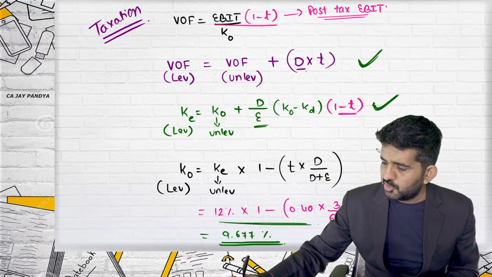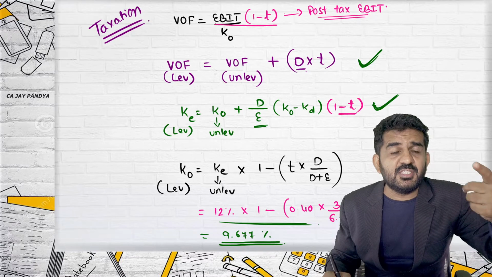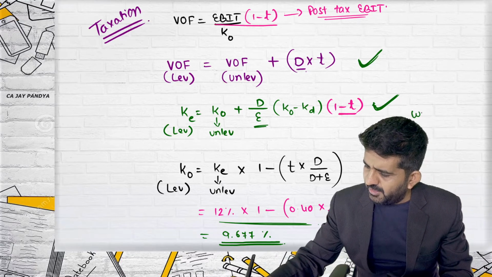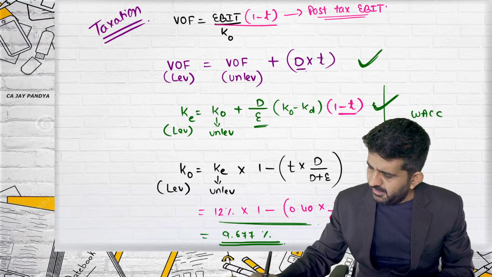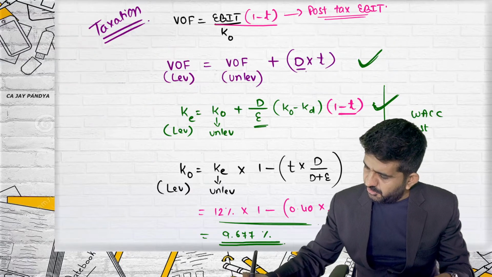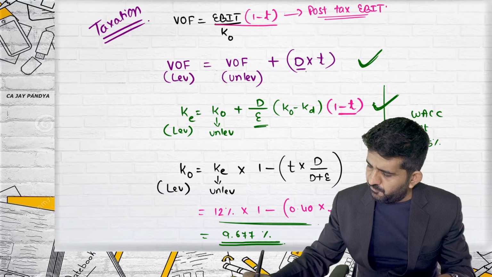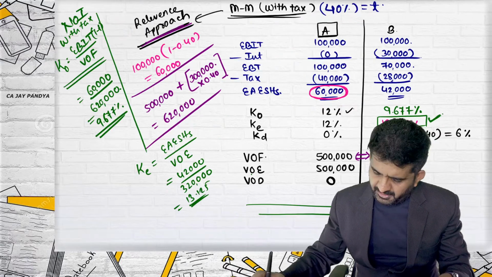In cost of capital, we find out KO. Here the formula is written. But what is the normal way of finding out KO? You find out KO by the weighted average cost of capital, equity, debt. What is the cost of equity in our case? 13.125. What is the cost of debt? 6%.